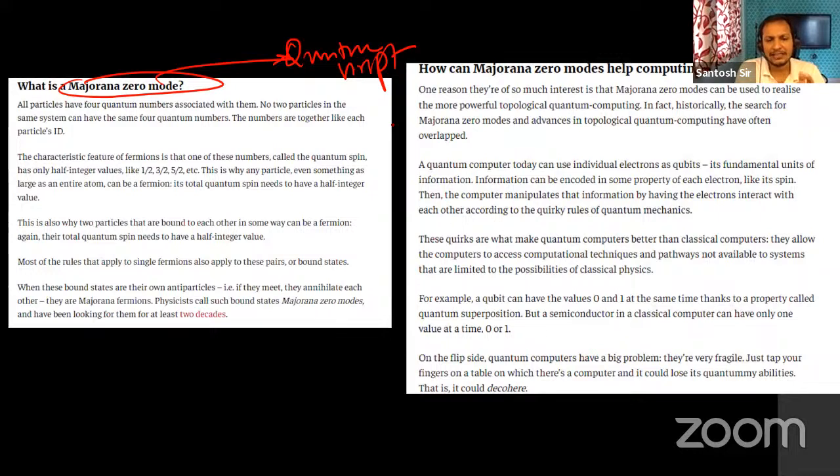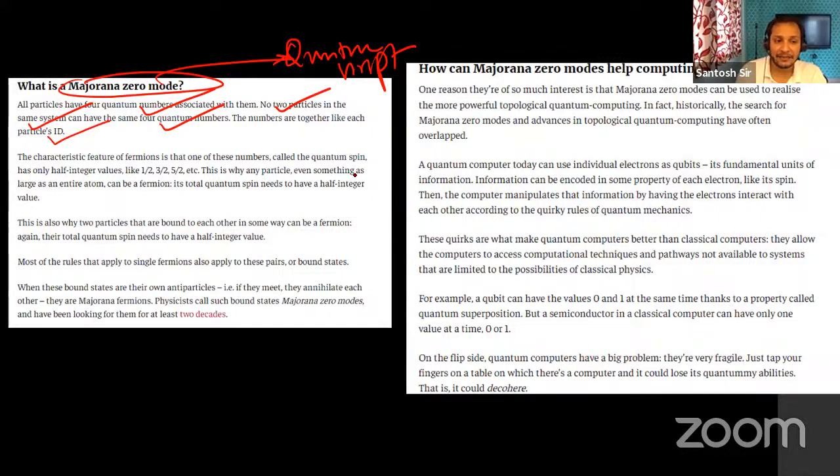Every subatomic particle has 4 quantum numbers associated with it. No two particles in the same system have the same 4 quantum numbers; together they are like each particle's ID.